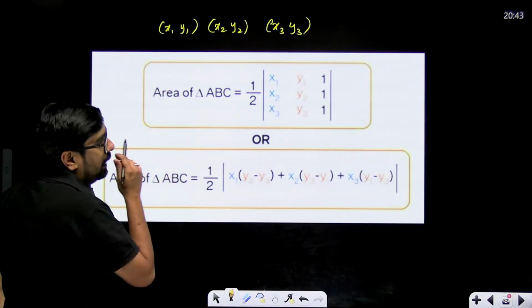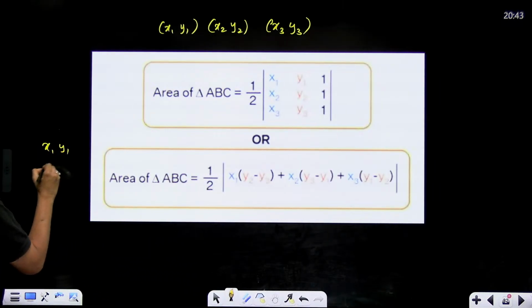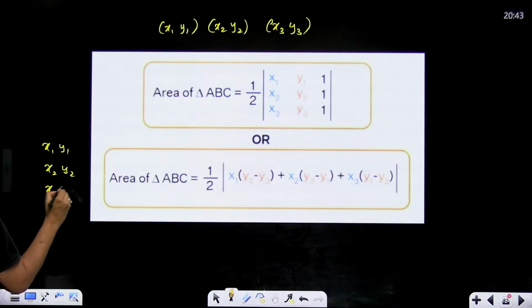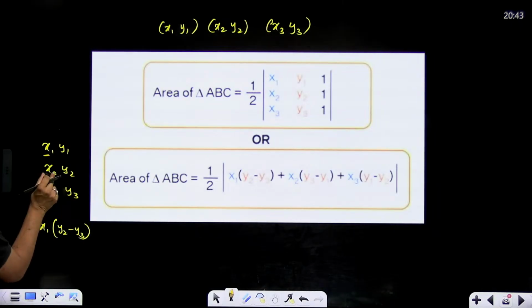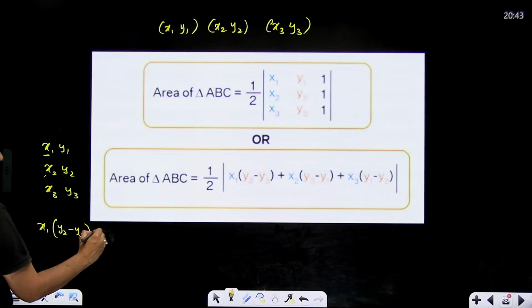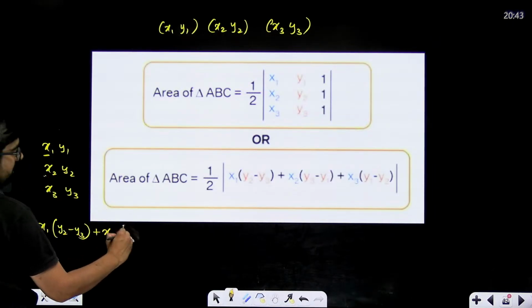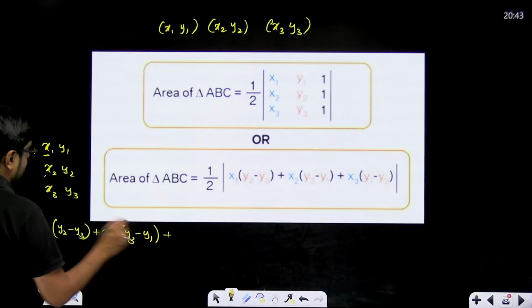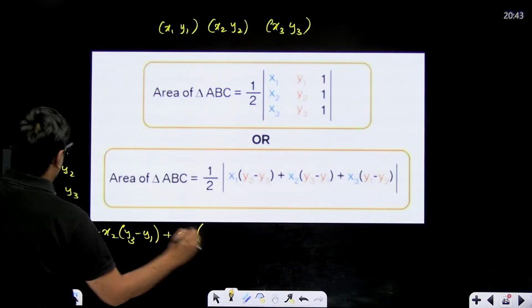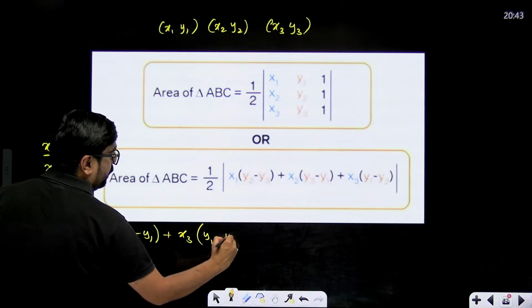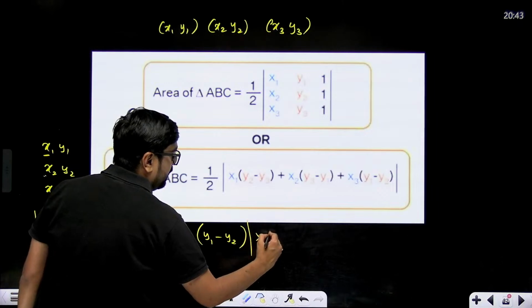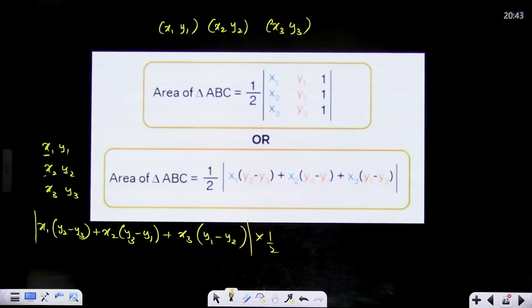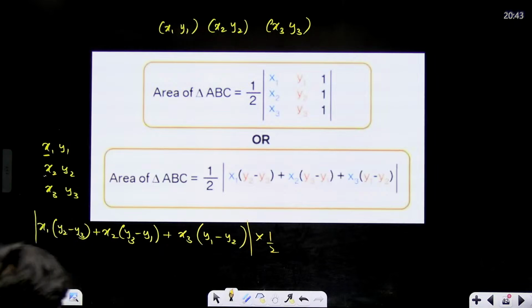How do you remember this? So if this is x1, y1, x2, y2, x3, y3, let's say, if you are taking x1, then you will take the difference of these two, y2 minus y3. If you are taking x2, then plus x2 into y3 minus y1. Plus you are taking x3, the two remaining are y1 and y2, so y1 minus y2, in the same order. Multiply this with half, obviously mod of it. If it's coming negative, area cannot come as negative.